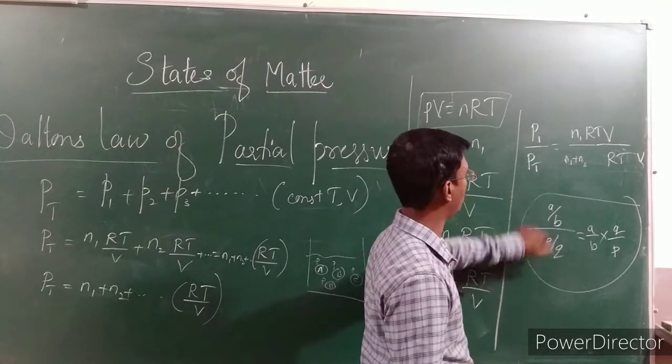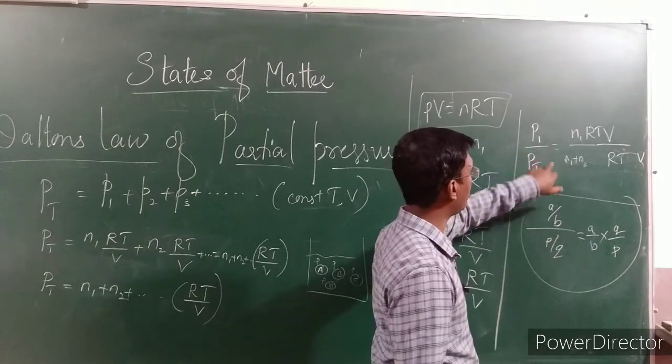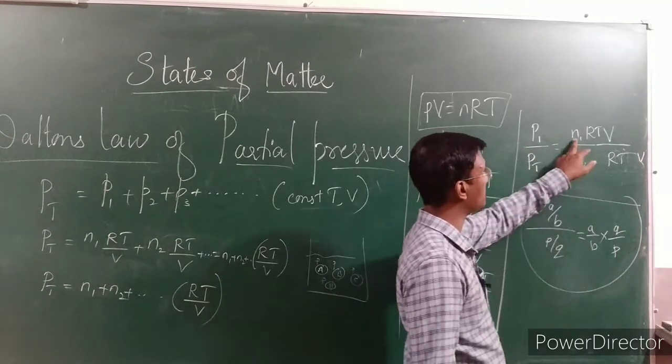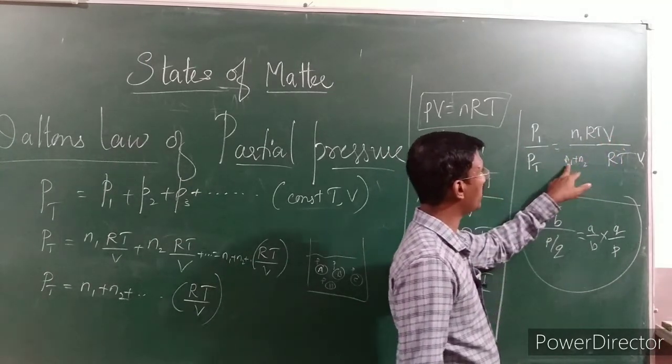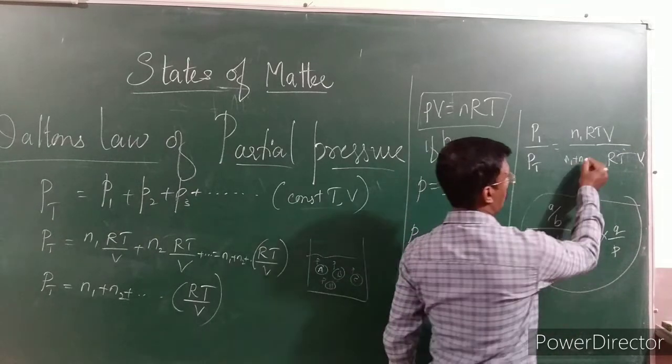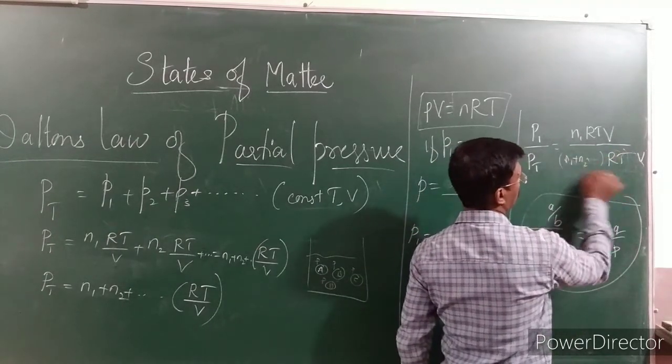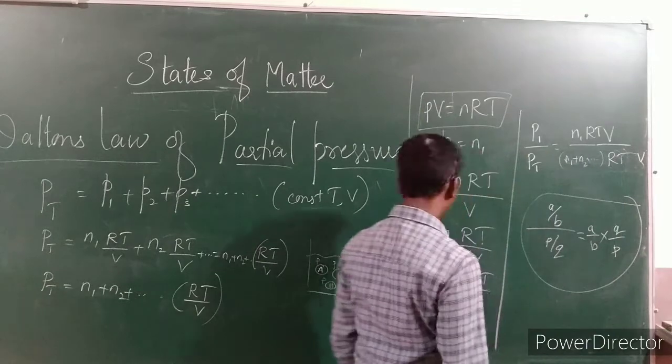P1 divided by P total can be written as N1 RT V whole divided by N1 plus N2 plus so on, into RT V. Why am I writing this?